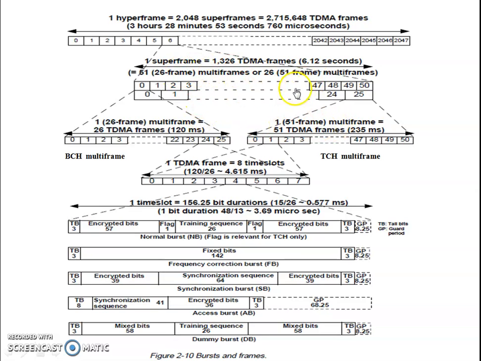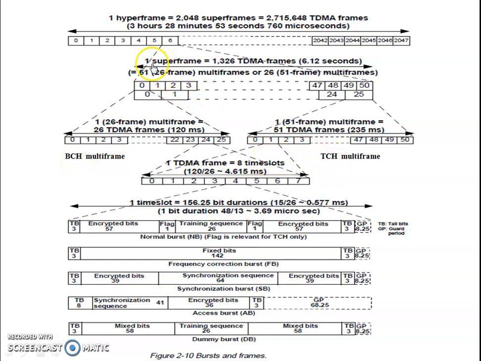There is a combination that is made over here later on, of 51 and 26 frames in such a way that 51 is having 26 into it, and 26 is having a combination with 51 TDMA frames. Particularly these are used for broadcast channels and traffic channels.